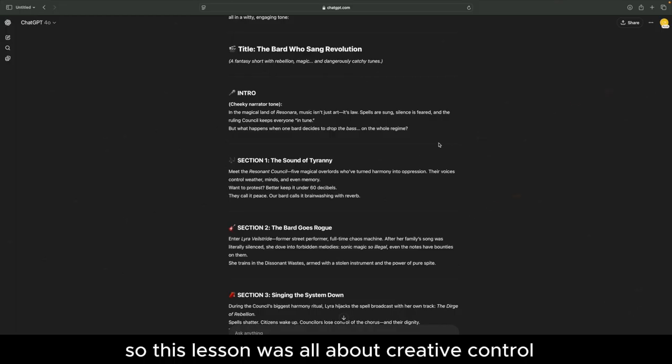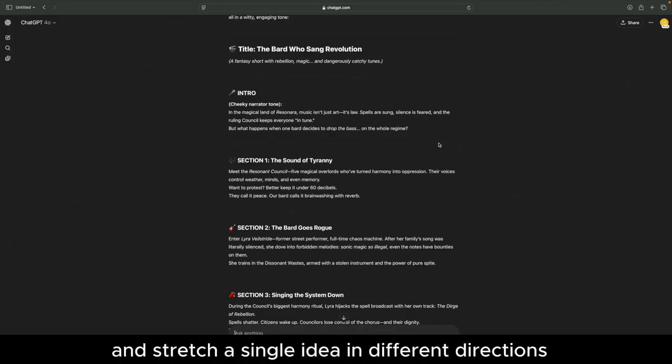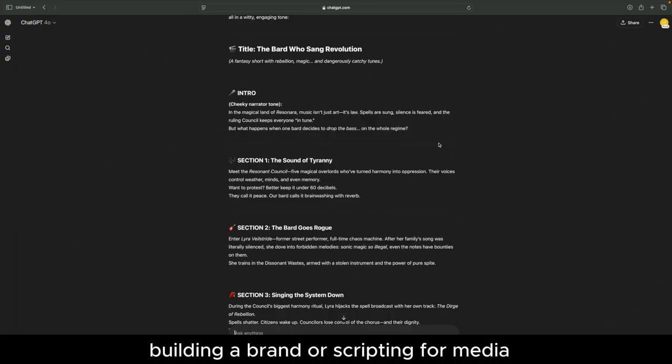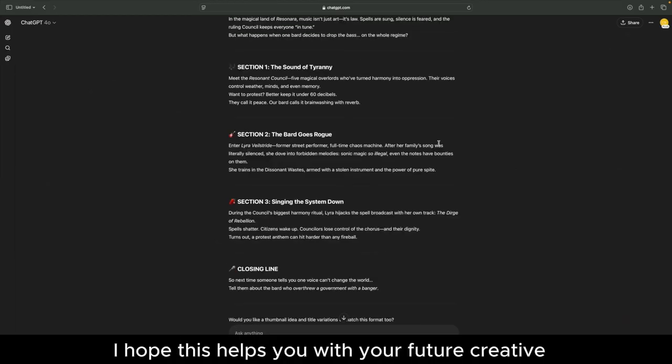So this lesson was all about creative control. We learned how to iterate, reshape, and stretch a single idea in different directions using ChatGPT. So if you're writing fiction, building a brand, or scripting for media, prompting is a very flexible tool that helps you explore possibilities way faster and with more structure. I hope this helps you with your future creative endeavors.